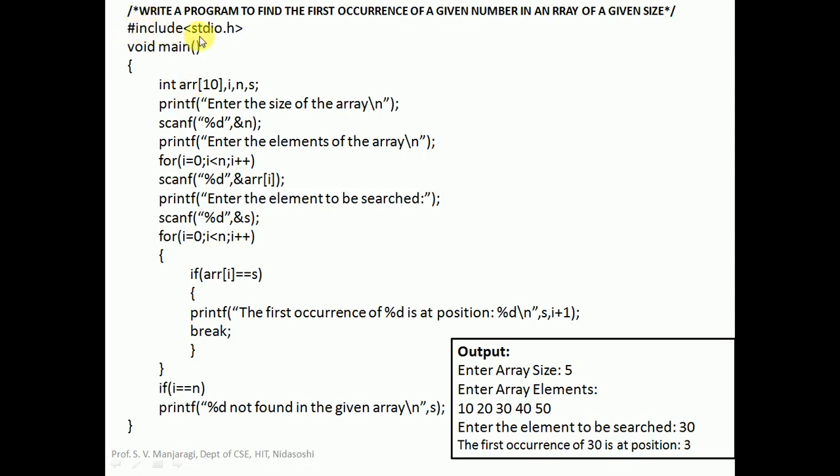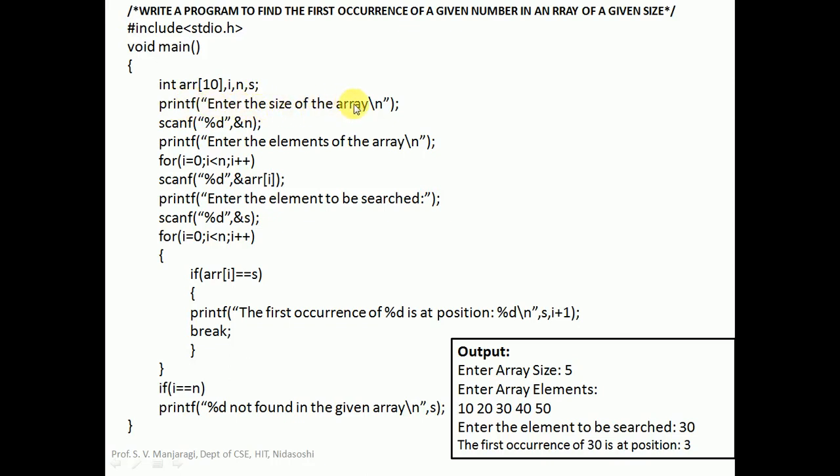So as usual, include stdio.h, void main, array declaration. We are declaring an array of size 10 whose type is integer. I is the index variable. N is used to indicate array size, the number of elements we want to store. S is the element to be searched. We are searching for the first occurrence of the element, so that will be stored into S.